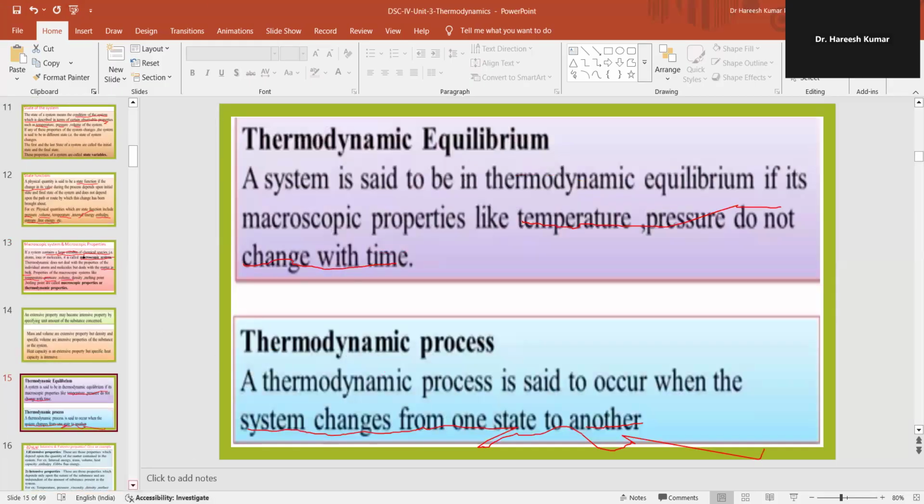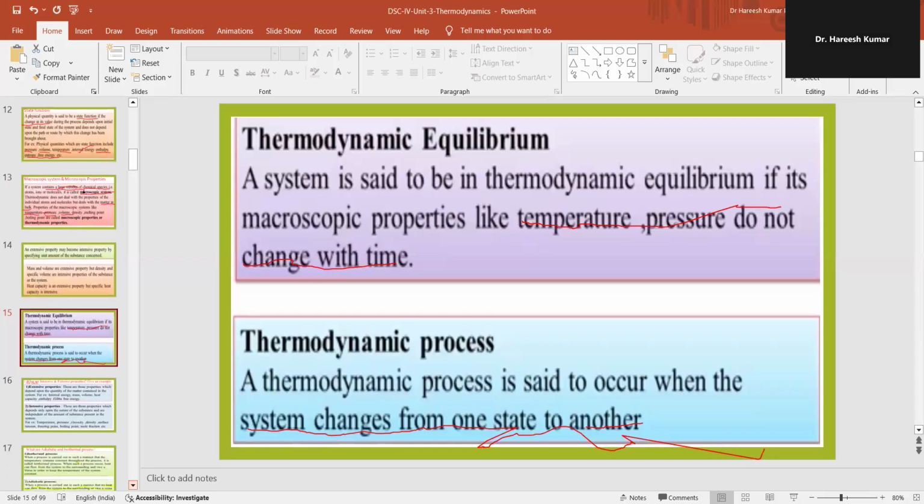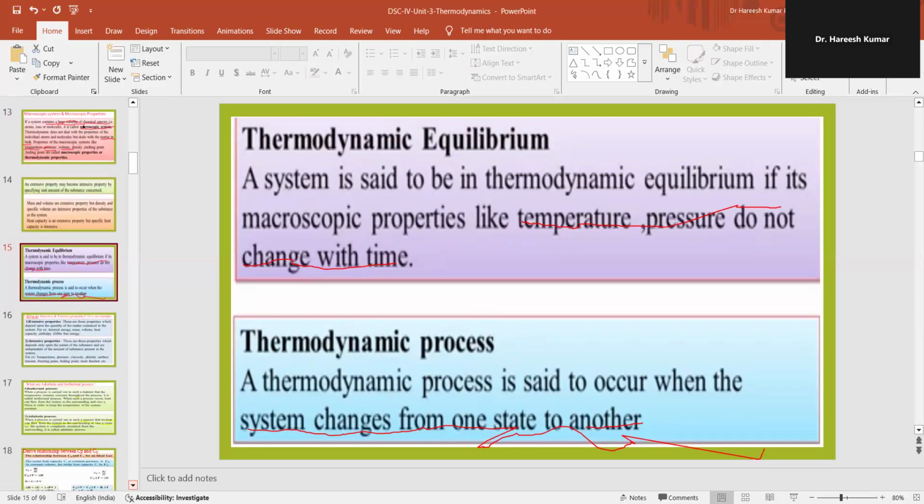Thermodynamic equilibrium. A system is said to be in thermodynamic equilibrium if its macroscopic properties like temperature and pressure do not change with time.